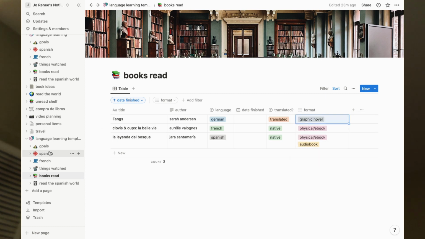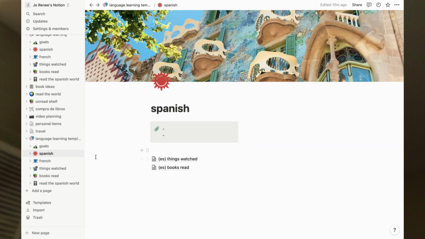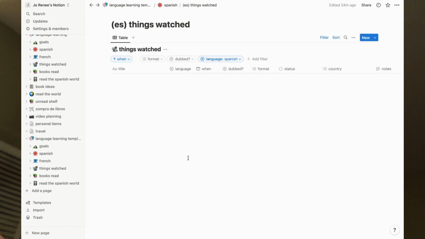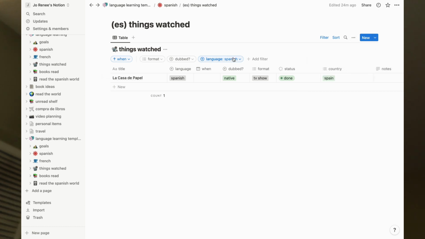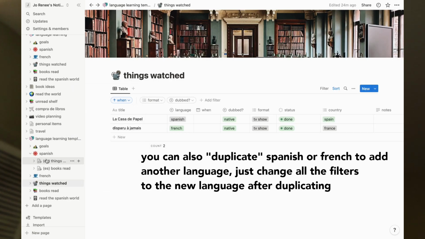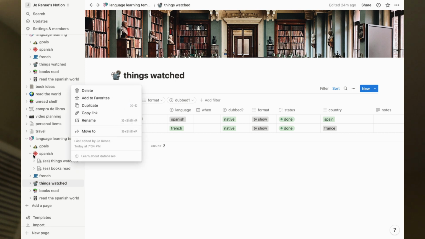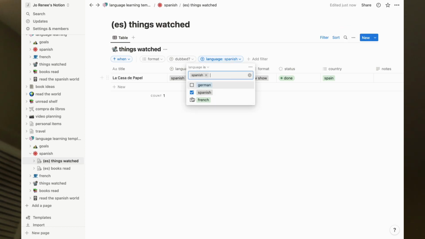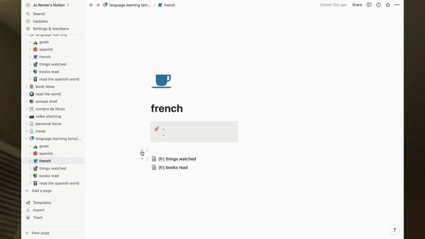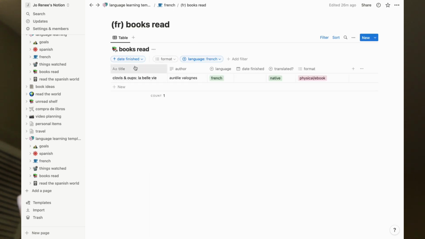Then within the actual language pages, these are just views of this database. So like my Spanish things watched, see the source here is from the things watched, and it's just a specific view of that filtered for the language. So if you want to change this, change the name of it, you can change that under this drop down, rename, then just filter for whatever the actual language that you want is. And the exact same thing for French, the exact same thing for books read. This is just a view of the books read database with it filtered for French.